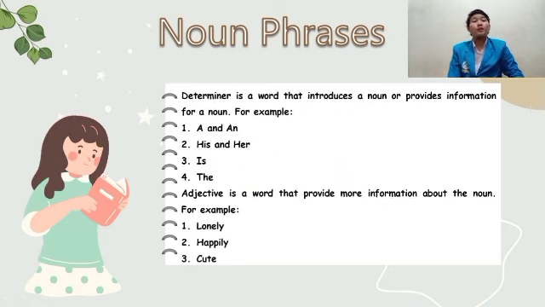For those of you who don't know, a determiner is a word that introduces a noun and provides information for a noun. For example, a or an, his or her, the. An adjective is a word that provides more information about a noun. For example, lonely, happy, and cute.